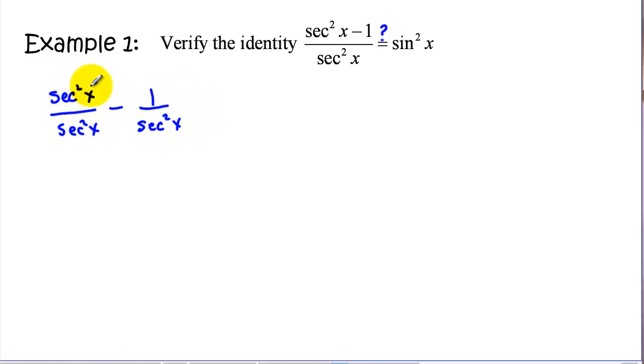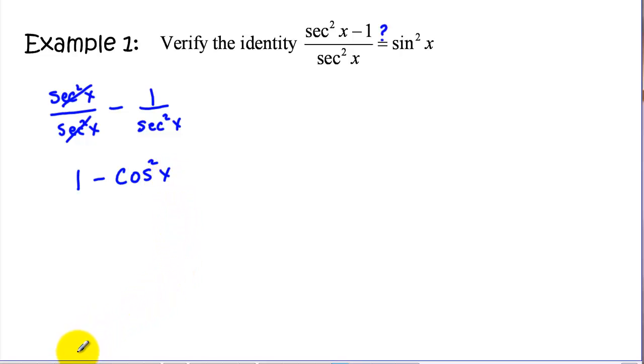Here we can cancel out the secant squared, so something divided by itself is 1. And here we're going to use the reciprocal identity, so 1 over the secant squared is the cosine squared.